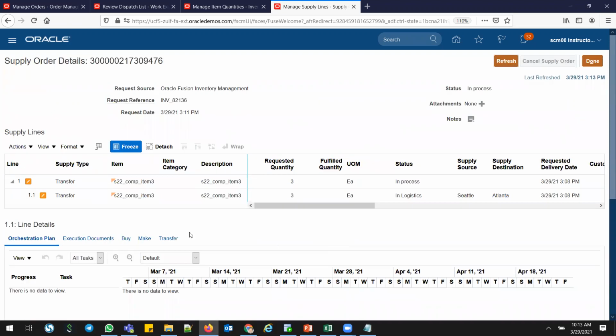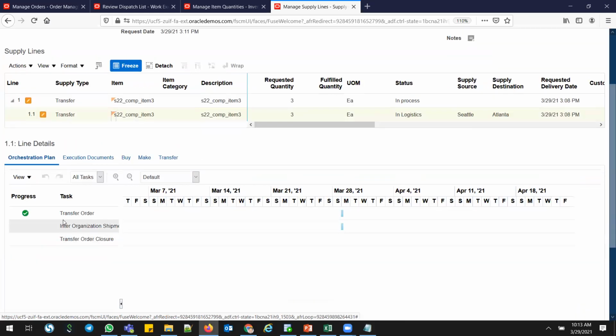You can see here, keep the cursor here. You can see the transfer order. First, the transfer order got initiated, and then you are seeing the inter-organization shipment. Once the 001 ship confirm, this will be completed. And once the destination, or our requesting 002, receives that material, then the transfer order will be closed.